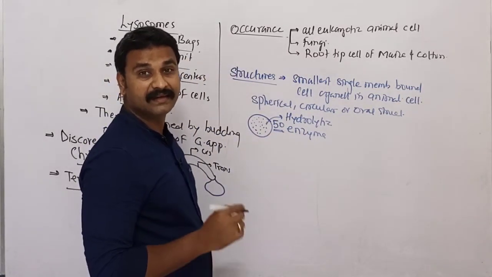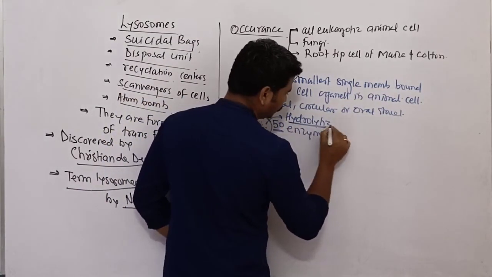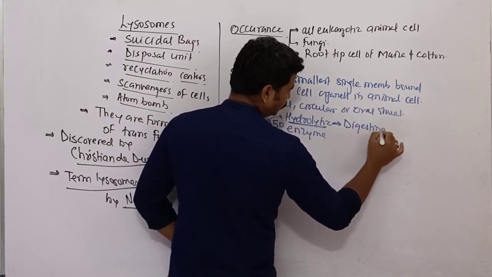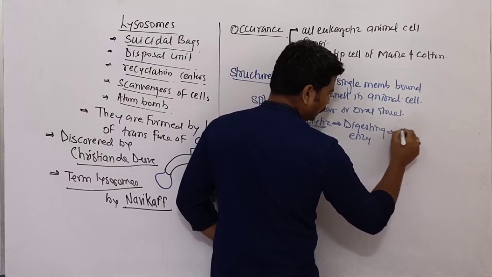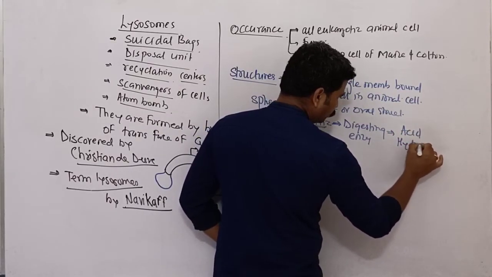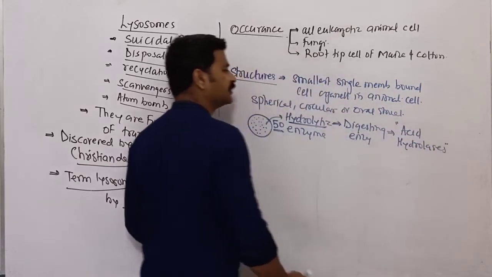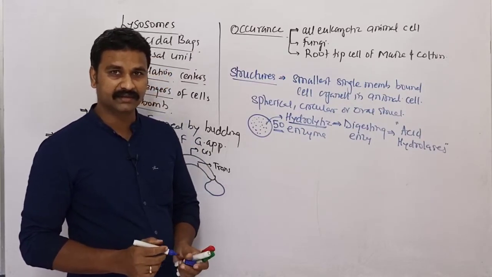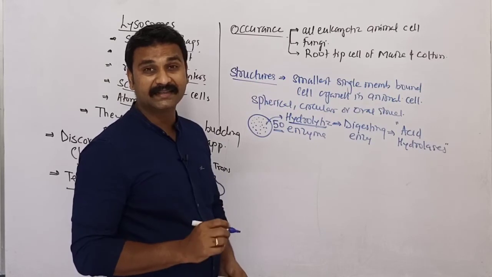Hydrolytic means digesting enzymes. What is the meaning of the term hydrolytic? It means digesting. All the enzymes present in lysosomes are collectively called acid hydrolases, and all these enzymes are active at acidic pH.